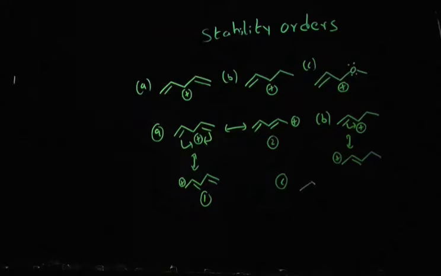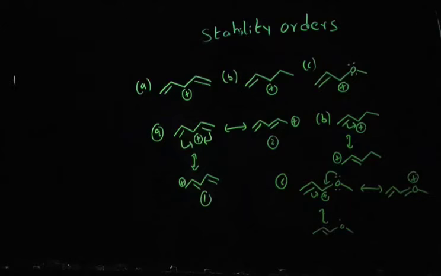Option C and option A both contain three resonance forms. Suppose this one donates the oxygen lone pair of electrons, you are going to get something like this. If delocalization of pi electrons takes place, you are going to get something like this.